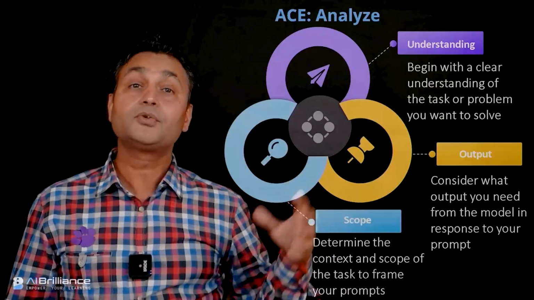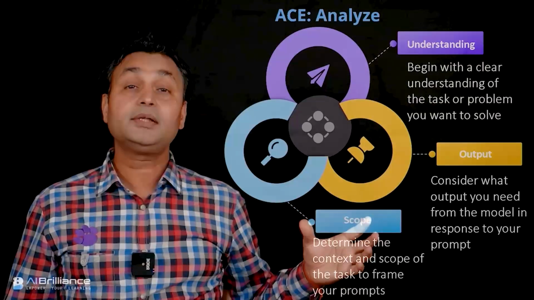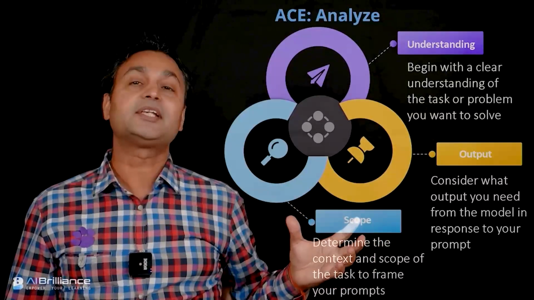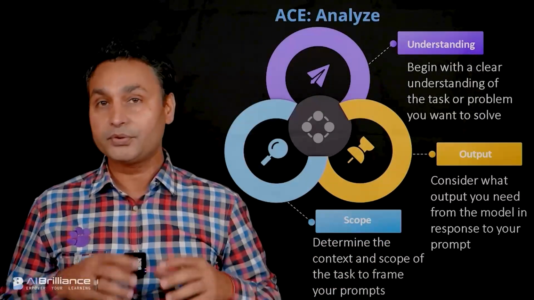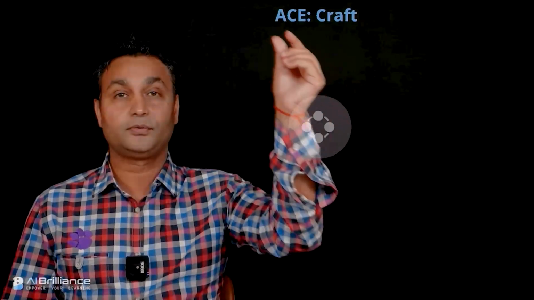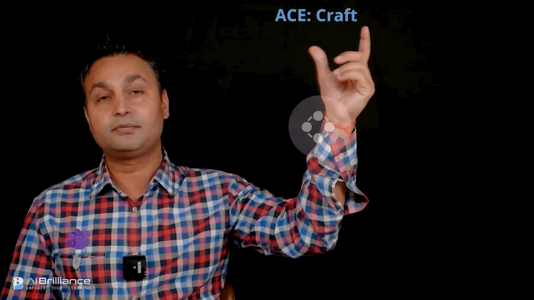And finally, scope. Determine the context and the scope of the task, and analyze this aspect, and that will also help you in posing better prompts to interfaces like ChatGPT. So let's move on to the second component of this framework, which is related to the letter C. This is for craft.